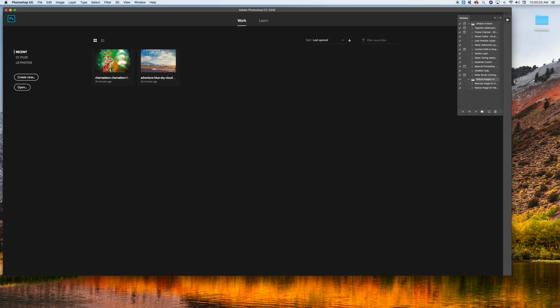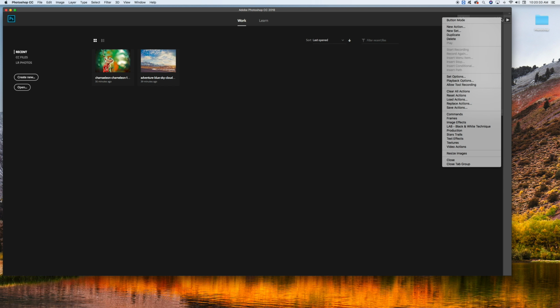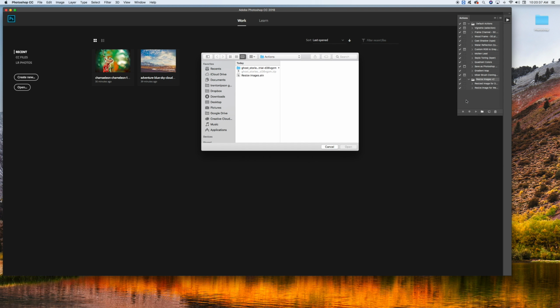Next, if we want to load in a new action, or we find an action that we like on the internet, or a buddy created one for you, what you'll do is inside Photoshop and inside the Actions toolbar panel, you'll click on the menu. You'll find Load Actions. Inside Load Actions, you will locate the action that you want to use in Photoshop.